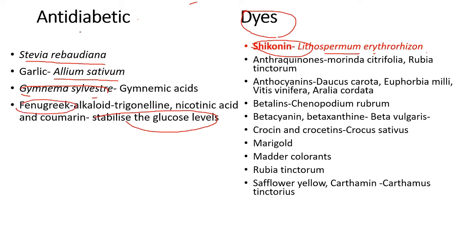That is the anti-diabetic properties. And also if you take marigold, safflower and betalain and betacyanin, from Beta vulgaris, and sweet potato, they have dyes. And crocin and carotenoids from Crocus sativus, these are the properties used for the isolation of dyes. These are also present in very small amounts in the plants.